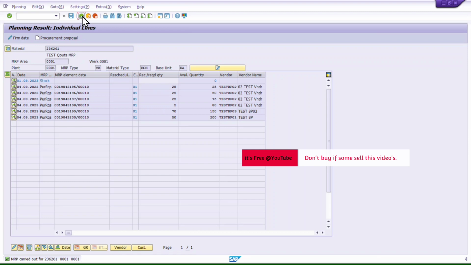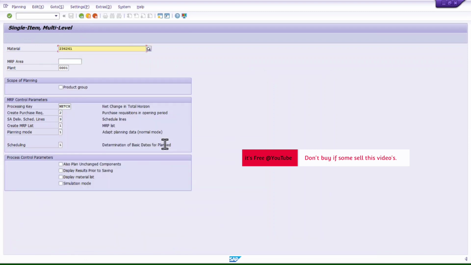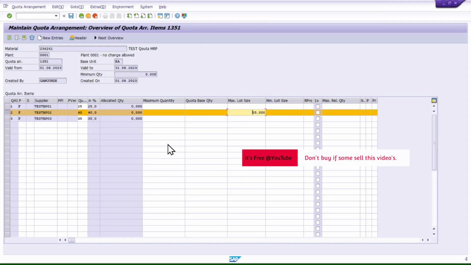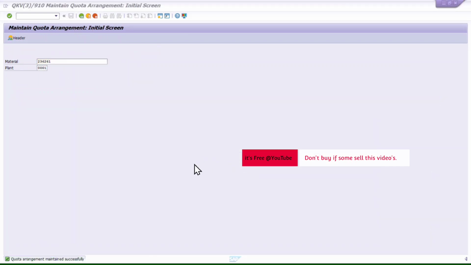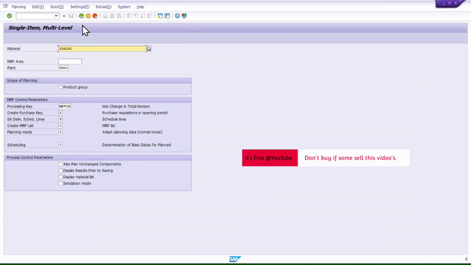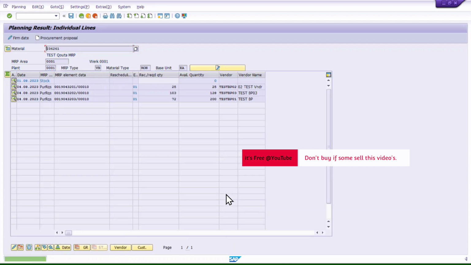Then I will not save this, to explain the next concept. Yeah, one more thing. If I tick this and save this and again run MRP, the system will now assign only one portion to this vendor in every run, but it will not repeat.